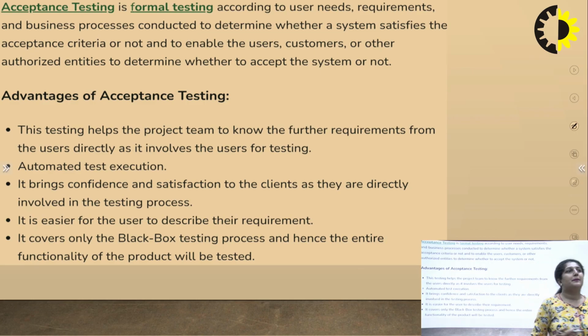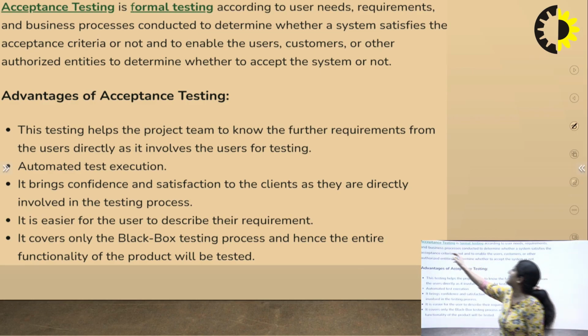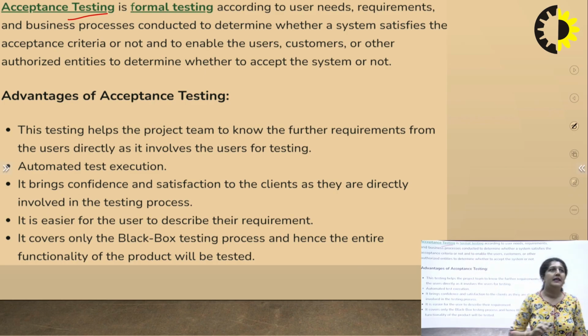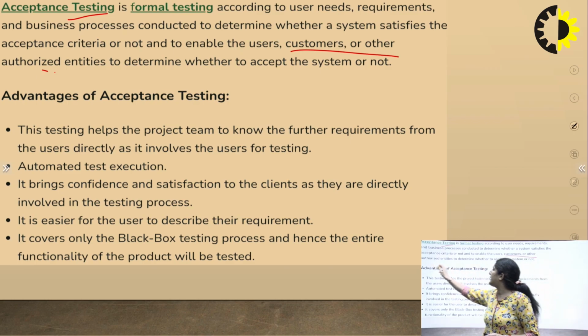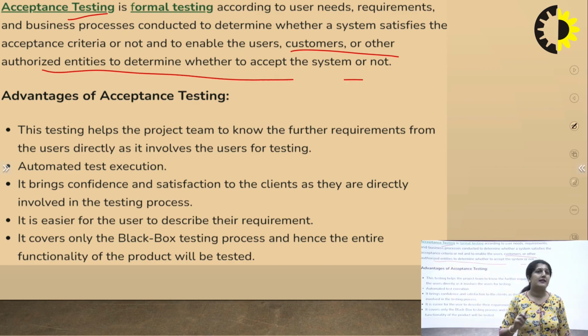Now, one more testing comes, the acceptance testing. It is generally the testing that is done after we have done all the testing and we are supposed to deploy our product or get ready to deliver it. At that time, we do acceptance testing. According to the user's needs, requirements, and the business process, the conductor determines whether the system satisfies the acceptance criteria or not, to enable the users, customers, and other authorized entities to determine whether to accept the system or not.